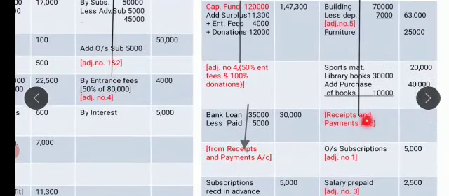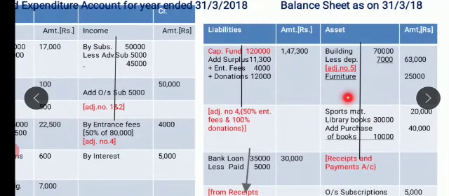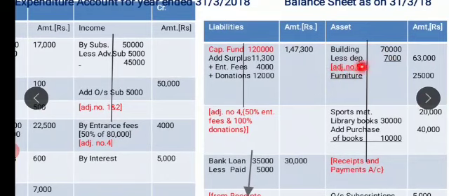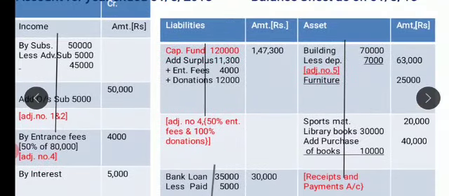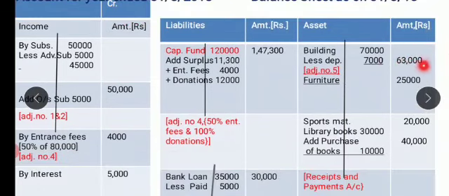Now coming to the asset side, we are having building cost is 70,000. From that, the depreciation adjustment number 5 has to be deducted. So you will get 63,000 as your total. Next, furniture, as it is no adjustment, 25,000.